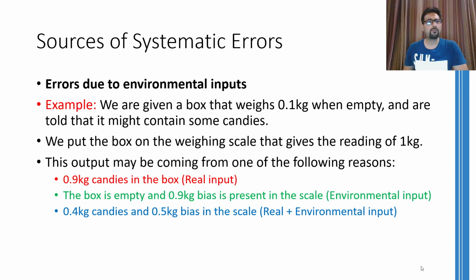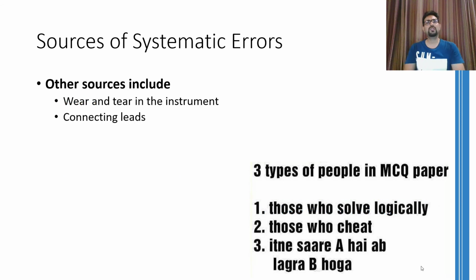Therefore, whatever output you are receiving might be a combination of some real input and some environmental input. So it becomes more important to identify the sources of environmental input and the effect they are going to have on the system so that we can effectively counter this erroneous input. Other sources that can induce some systematic error into the system are the wear and tear in the instrument and the connecting leads that might degrade with time or might have a poor quality to start with, and they are dropping some signal into them.